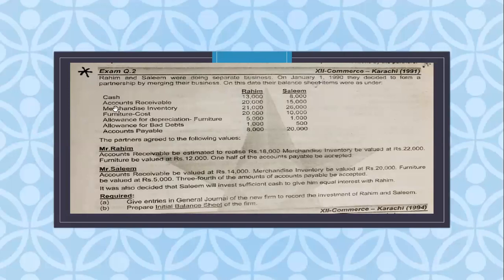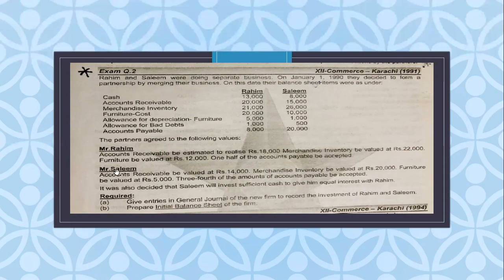What I told you is that after reading the complete question, you have to follow the strategical parts of the question. They have given you the agreed value, and they are asking for one half of the accounts payable, which is 8,000 multiplied by 1 and divided by 2, so it is one half. You have to consider this value while recording the journal entry, ignoring the account receivables or the merchandise inventory above values. जिस nature of account की आपके पास realizable value नीचे given होती है, उसकी above value को हम ignore कर देते हैं.